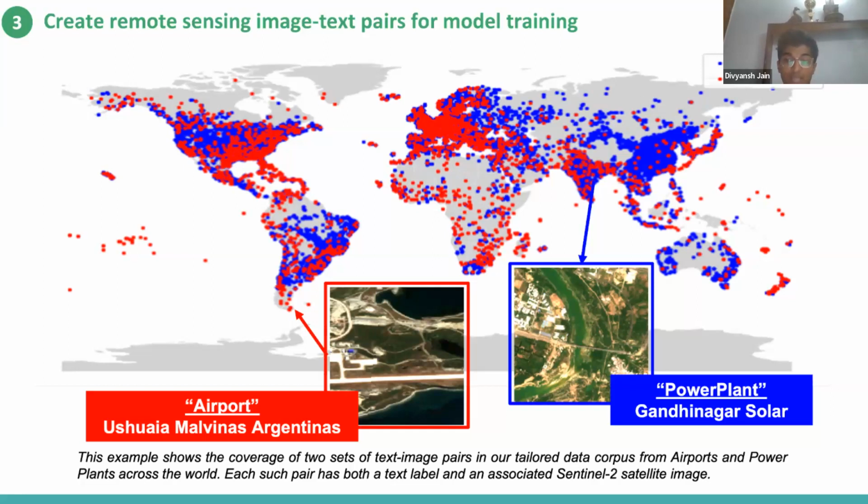Here in this example on the slide, you can see two examples of the image label pairing of airports and power plants, along with the distribution of these two features on the world map.